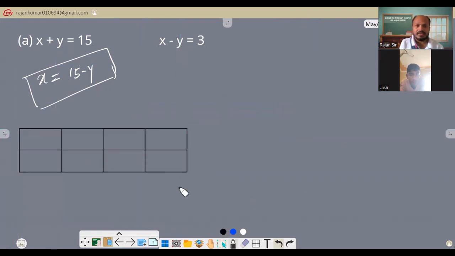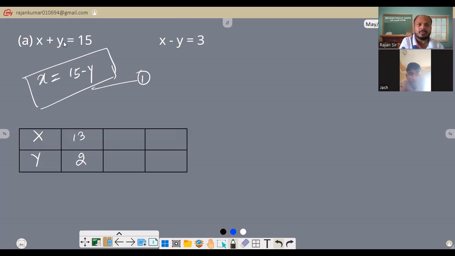So suppose this is equation number one, all right? Assume this is the x here and this is the y. You have to find the value of x, and you can put any values of y over here. If I put y equals 2 in this equation, what could be the x? 15 take away 2, so 13, right? But why have I chosen y as 2? Because you can take any values.